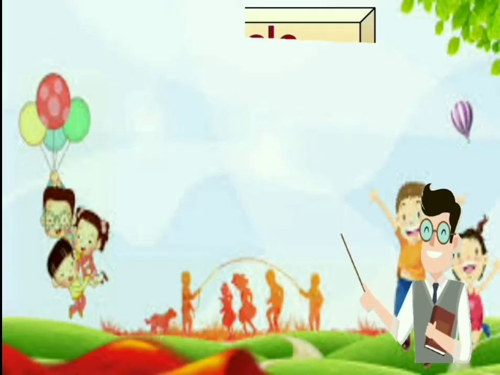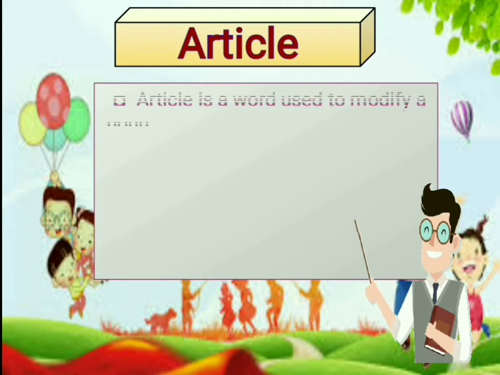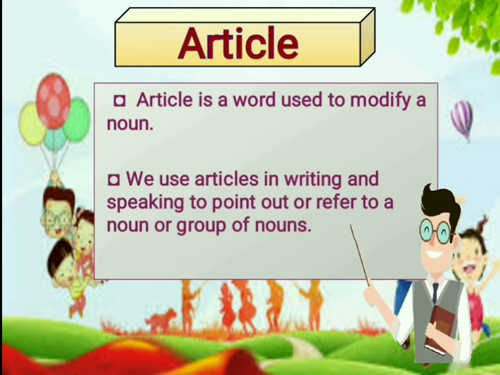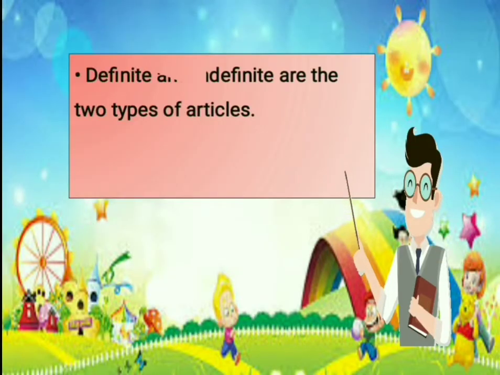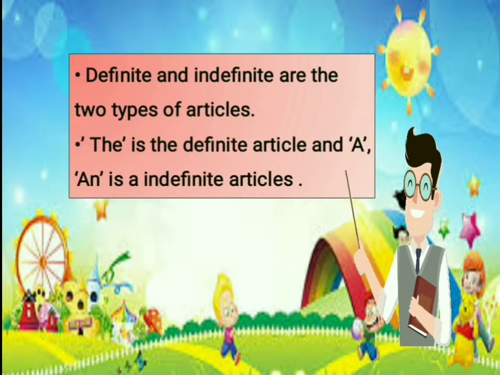Let us learn more information about the articles. So the article is a word used to modify a noun. We use articles in writing and speaking to point out or refer to a noun or a group of nouns. There are two types of articles, definite article and indefinite article. The article 'the' is known as definite article, whereas 'a' and 'an', these two articles, are known as indefinite articles.